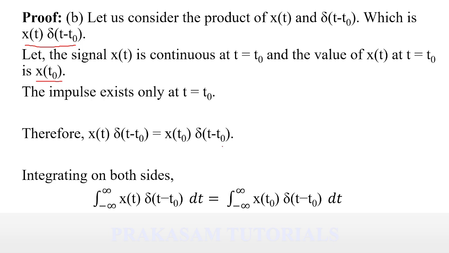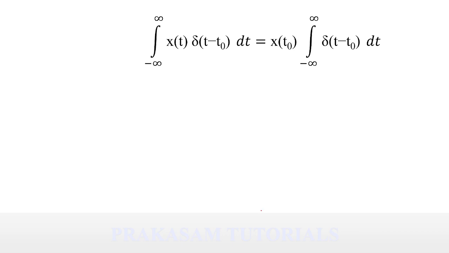Now integrating this equation on both sides, we get the integral of the LHS term equal to the integral of the RHS term, that is integral minus infinity to infinity x of t del of t minus t naught dt is equal to integral minus infinity to infinity x of t naught del of t minus t naught dt. In this RHS integral term, x of t naught is written before the integration, which is x of t naught into integral minus infinity to infinity del of t minus t naught dt.